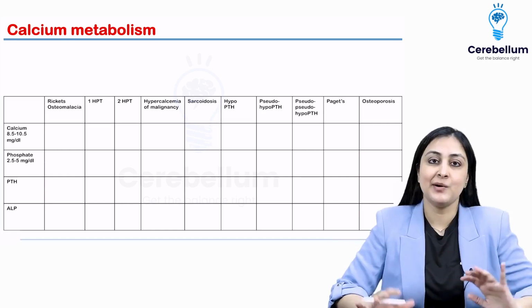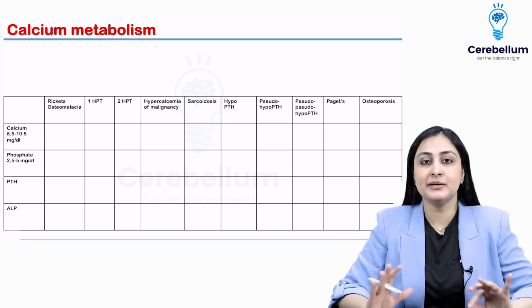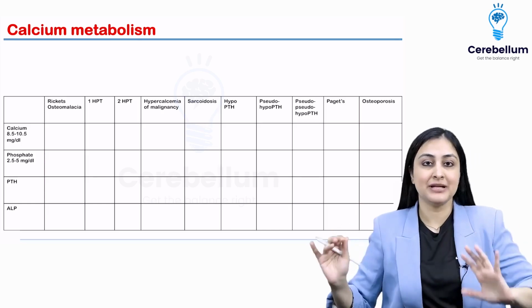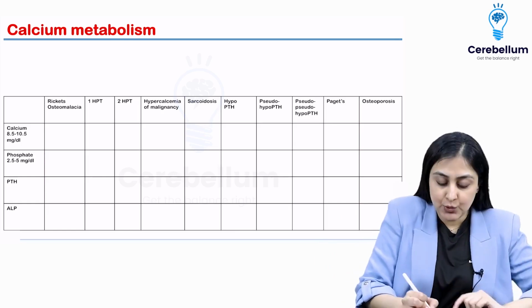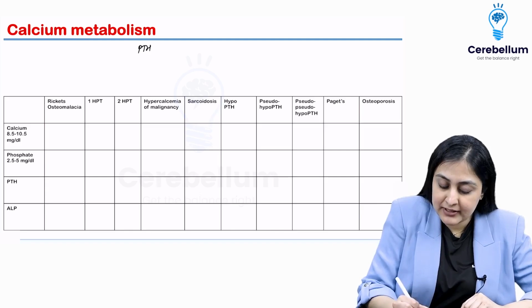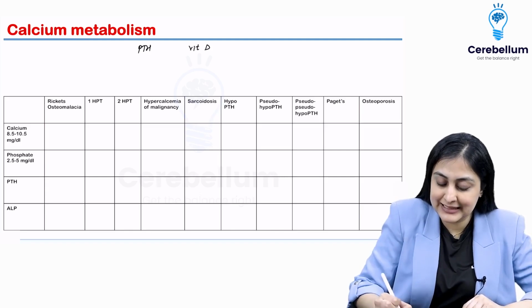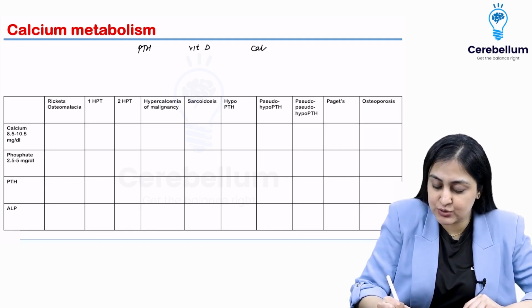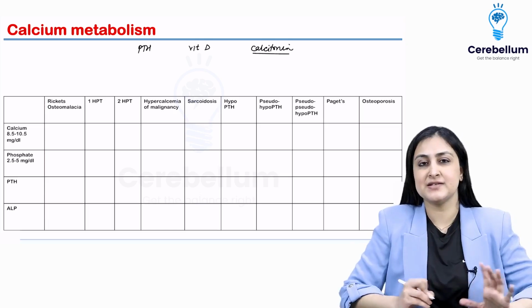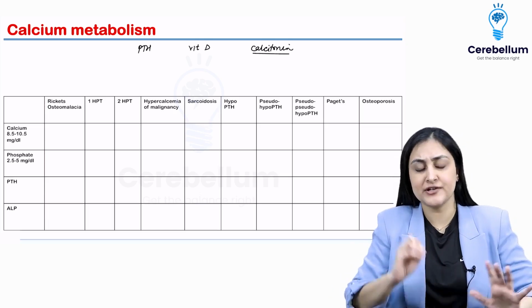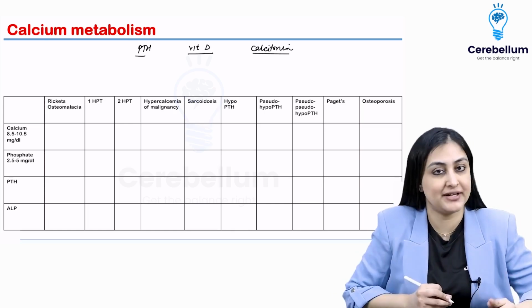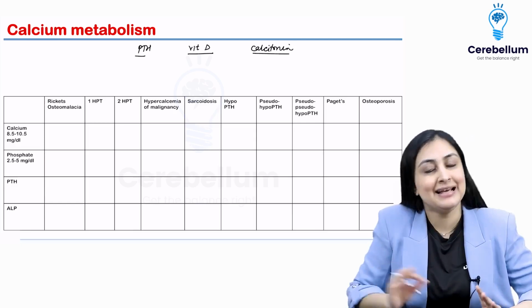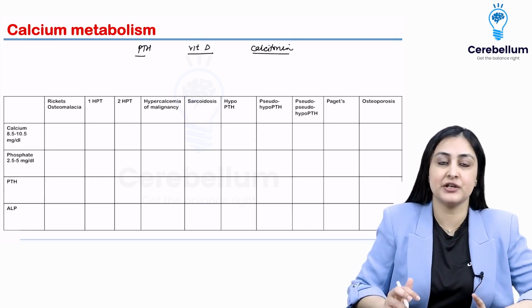So let's understand how calcium homeostasis is maintained in the body. There are mainly 3 players regulating it. What are most important to us are 2. First is parathyroid, second is vitamin D, and third is calcitonin, which we are not really concerned with as far as the homeostasis is concerned in all of these disorders, but I'll still tell you what each of these does to calcium and phosphate. That is what you have to first understand. If you understand the concept, everything is going to be very easy.